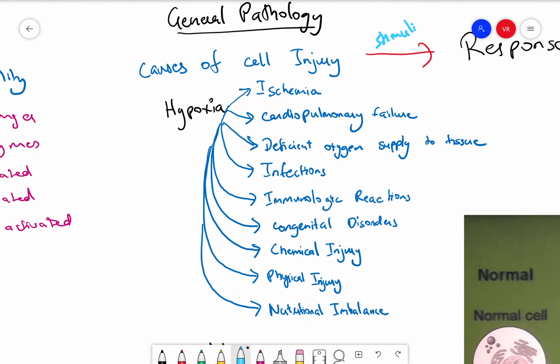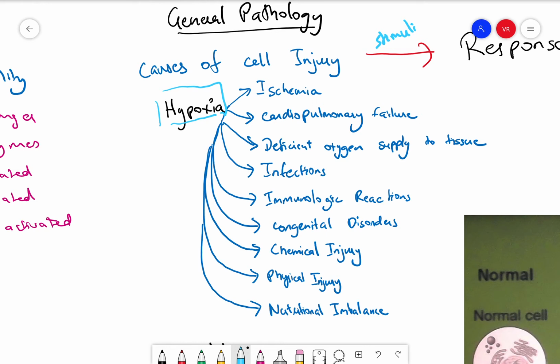Any injury to the cell will boil down to one reason, which is hypoxia. Due to hypoxia, there's inadequate energy production, and the cell won't be able to synthesize its required energy, proteins, or its normal organelles to function properly. So with any problem, you're going to have hypoxia in the cell. So what are the different causes of this hypoxia?